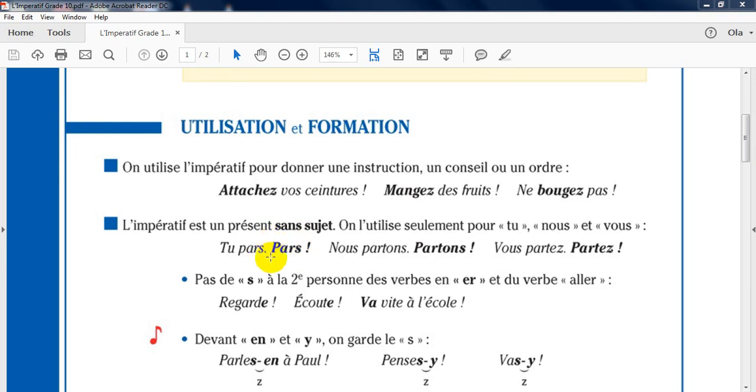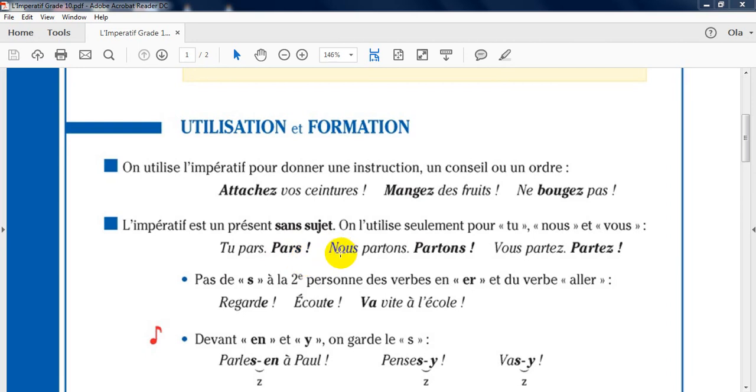We don't have a subject, we don't have a full stop by the end of the sentence. This is the present form and this is the imperative to give an order. And we put this mark by the end of the sentence.